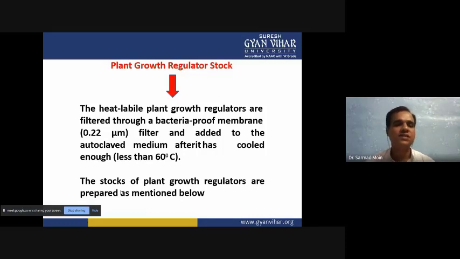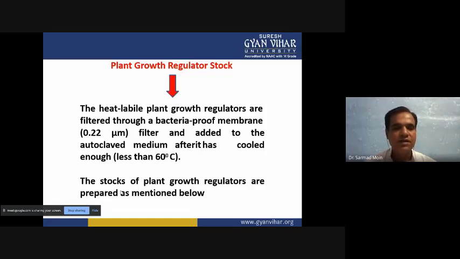A syringe filter is available, and the syringe filter has a 0.22 micrometer filter membrane, and very easily, just by suction, we can filter it so that the microbes can't cross this filter, because the size of the filter membrane is very small compared to the size of the microorganism. So when we are not autoclaving these growth regulators, we can easily filter them, and we can transfer them into the media.